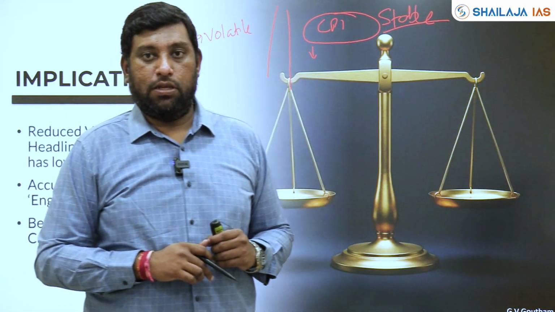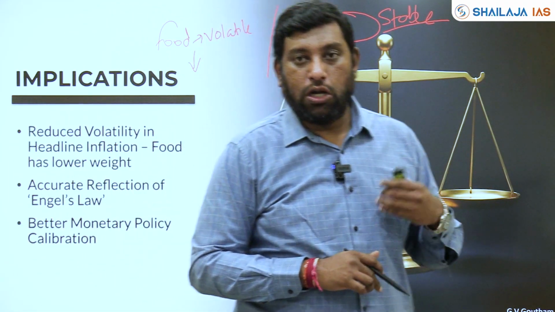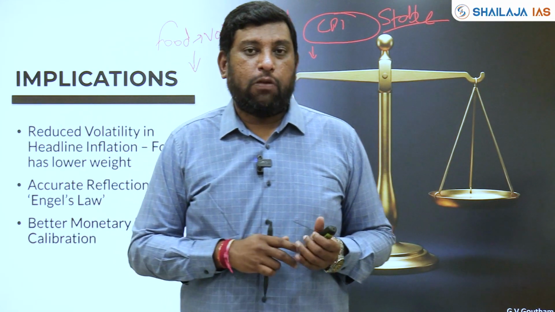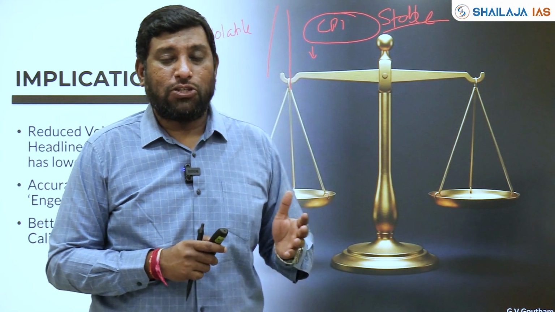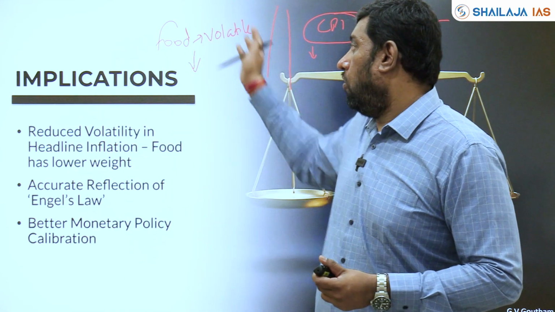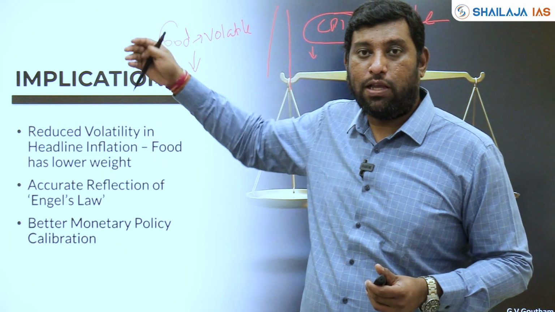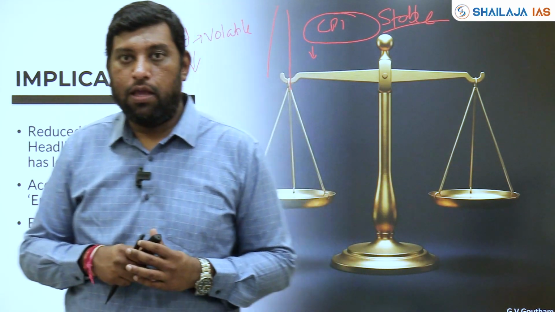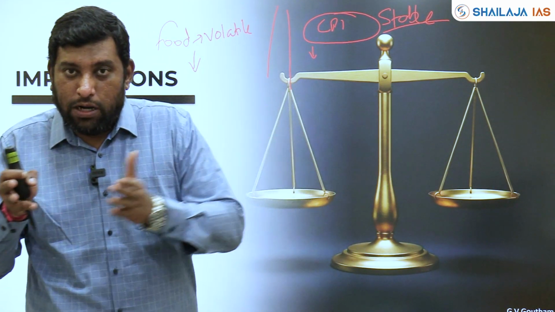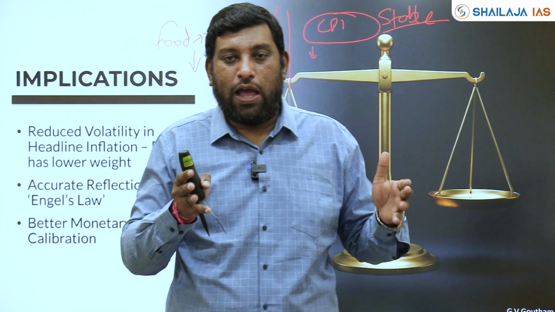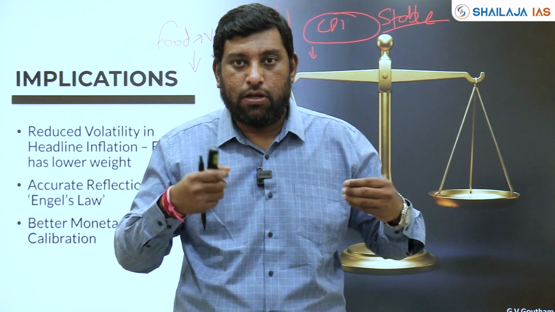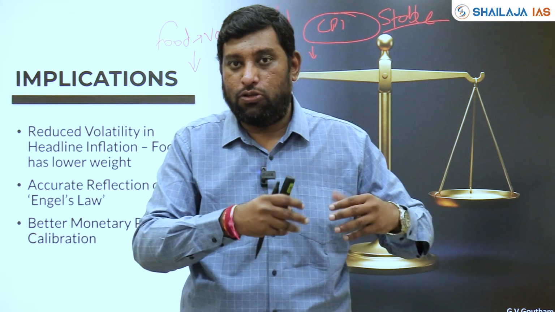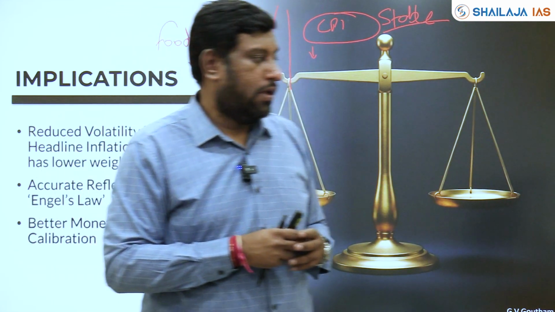And that enables the RBI's monetary policy instruments to become more effective. Earlier, the RBI did not have much control to deal with food inflation because it is all caused by supply side constraints. That was not under the control of the RBI. Now, since the component is reduced, the RBI has a better ability to implement monetary policies, right?